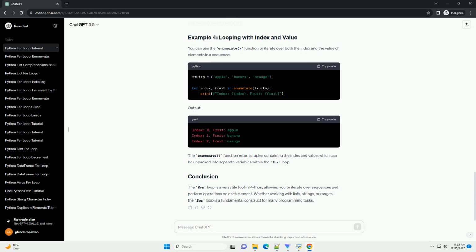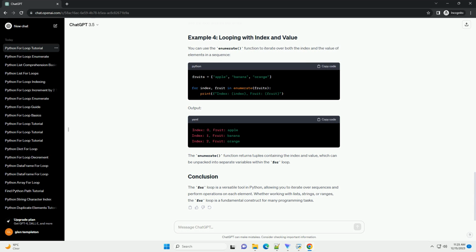The range function is often used with for loops to generate a sequence of numbers. It is particularly useful when you want to iterate over a specific range of numbers. Output. In this example, the loop iterates over the numbers 0 through 4.